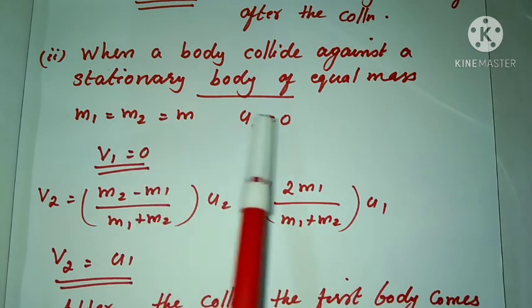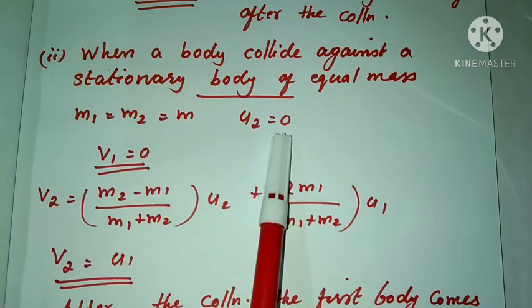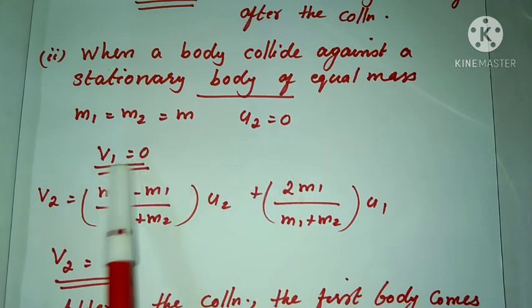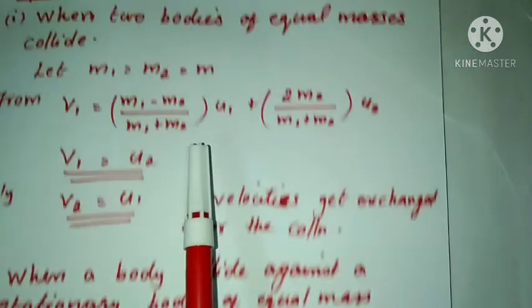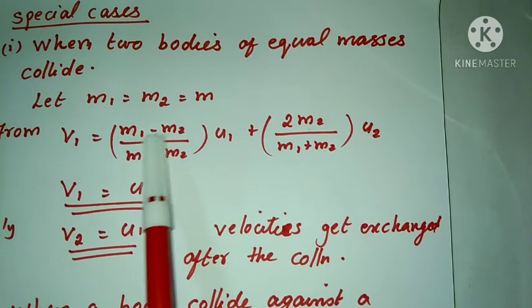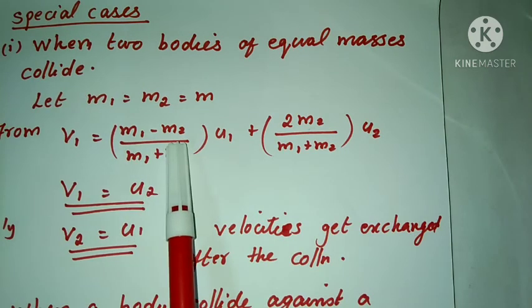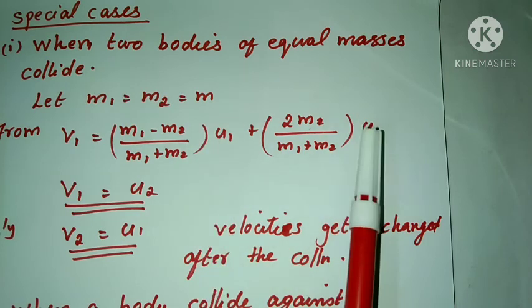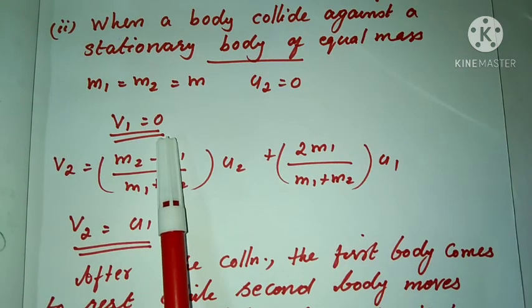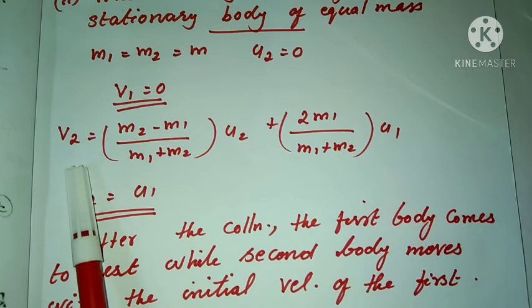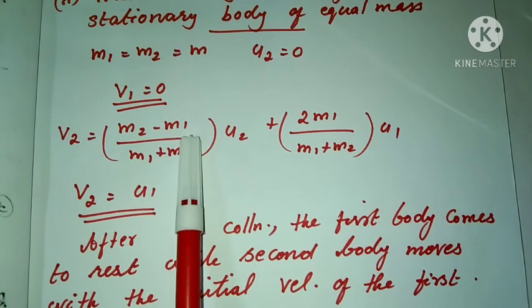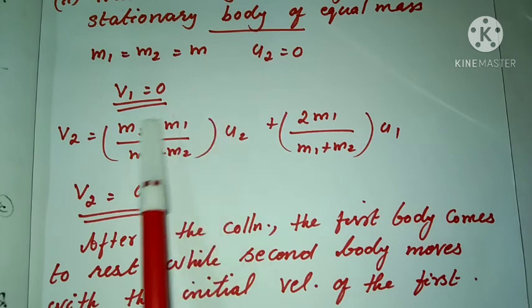Substituting these values in the above equation, M1 minus M2 becomes 0, and U2 equal to 0, so V1 equal to 0. The first body comes to rest. Then for the second body, with M1 equal to M2 equal to M, this term becomes 0.